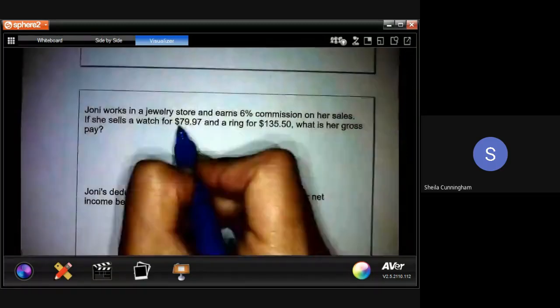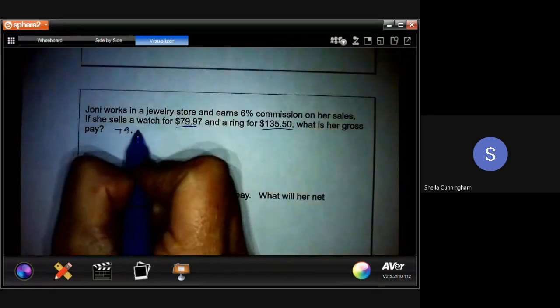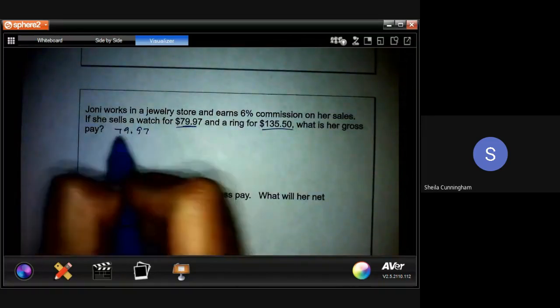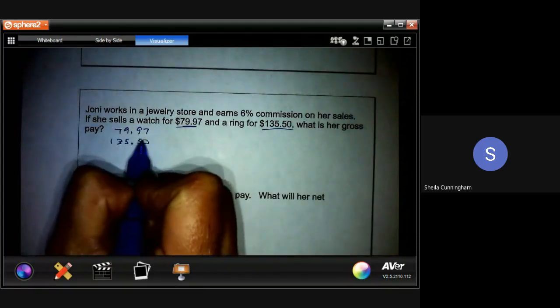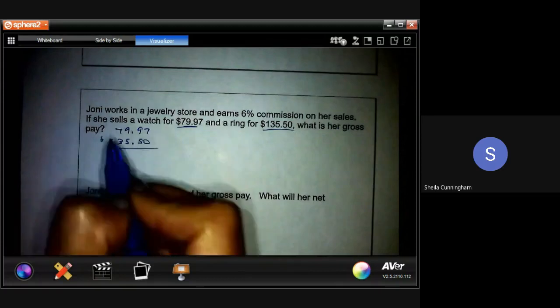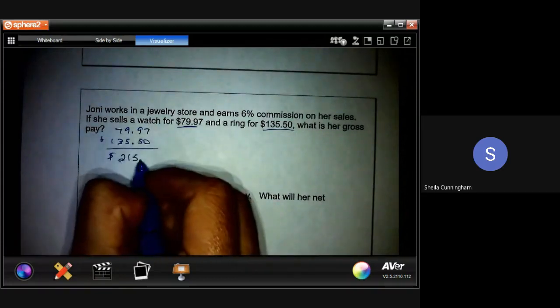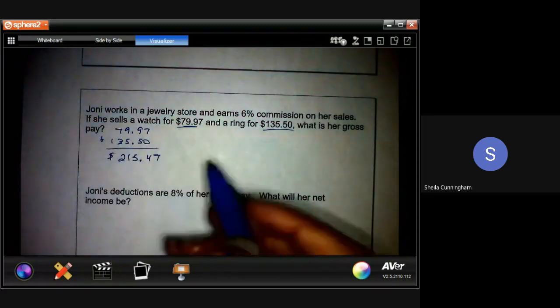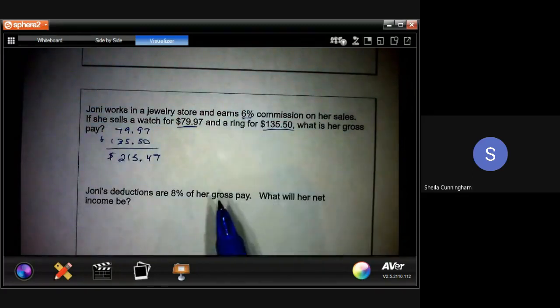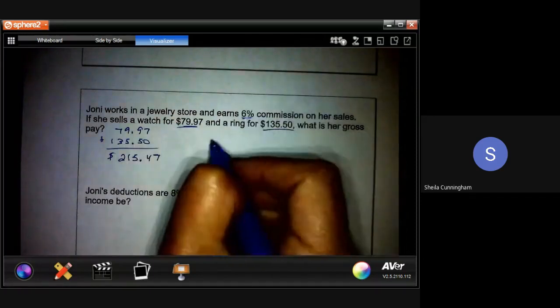So same as before, just like when we sold the 2 houses up above, we're probably going to add up all those total sales. You can do each one individually, but sometimes it's just easier to add up all the sales together, and we find out that her total sales are $215.47. So she's making 6% commission. That's a pretty high commission rate, which is not a bad deal. But she's only sold